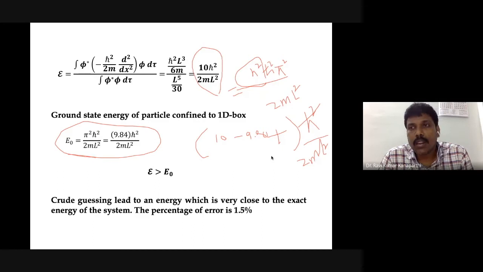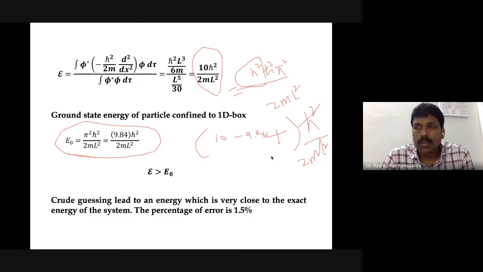So this is a trial wave function, that very crude guessing. We didn't think much, just simply based on two aspects. That is, at the boundaries, at this boundary and that boundary, both boundaries, the wave function should be 0. That is the only criterion we have used. That is our physical knowledge and understanding of the particle confined to a one-dimensional box.